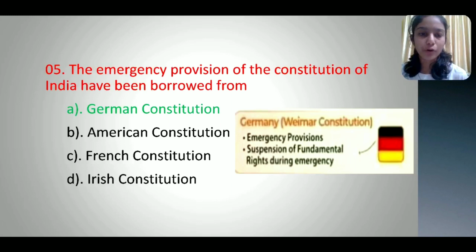The emergency provisions of the Indian Constitution have been borrowed from: option A German Constitution, option B American Constitution, option C French Constitution, option D Irish Constitution, and the correct option is option A German Constitution.